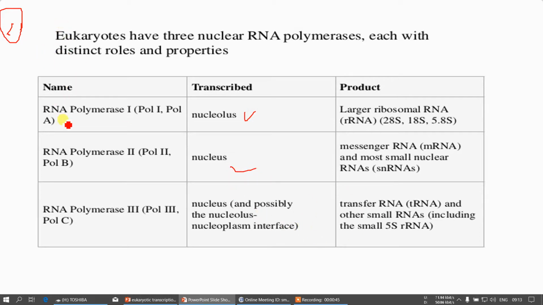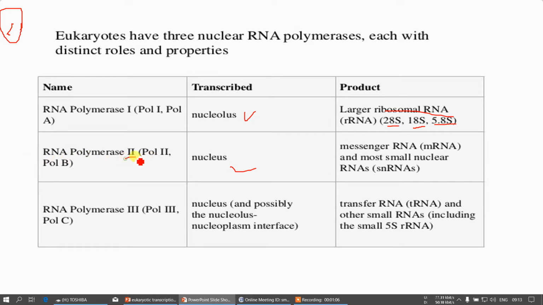RNA polymerase 1, also known as Pol 1 or Pol A, is transcribed in the nucleus. It is responsible for the synthesis of ribosomal RNA, which includes 28S RNA, 18S RNA and 5.8S RNA.